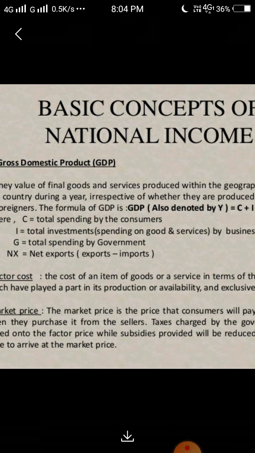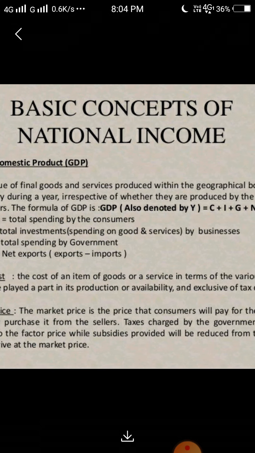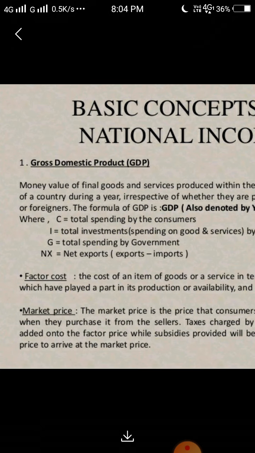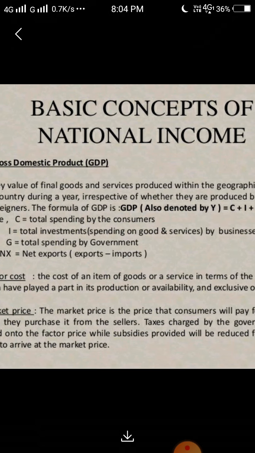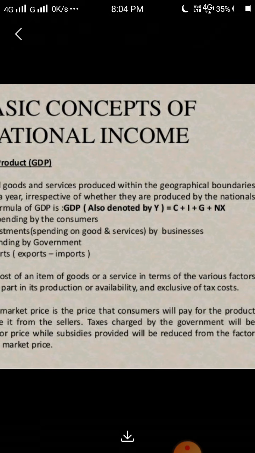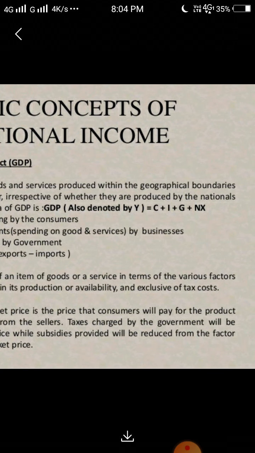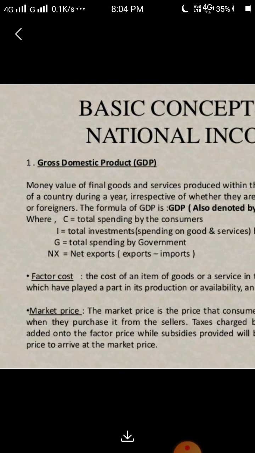Factor cost is the cost of an item, good, or service in terms of the various factors which have played a part in its production or availability, and it excludes tax. Market price is the price that the consumer will pay for the product, not the producer.